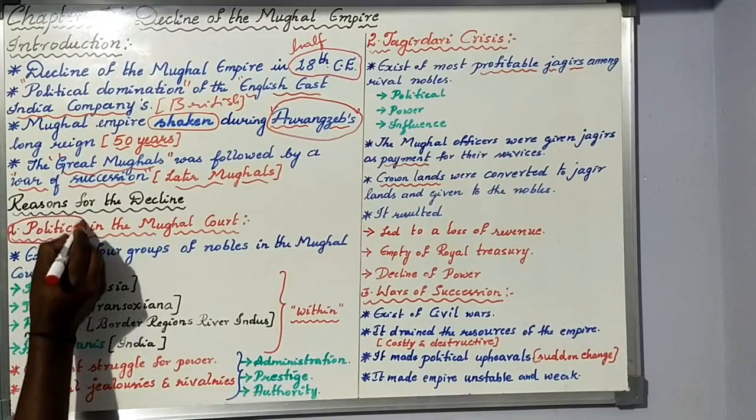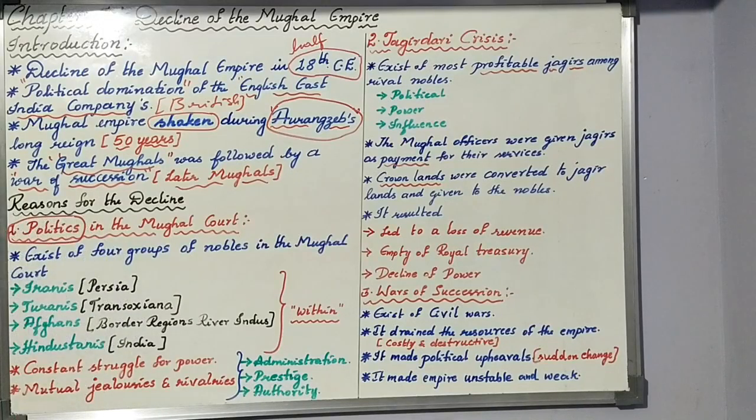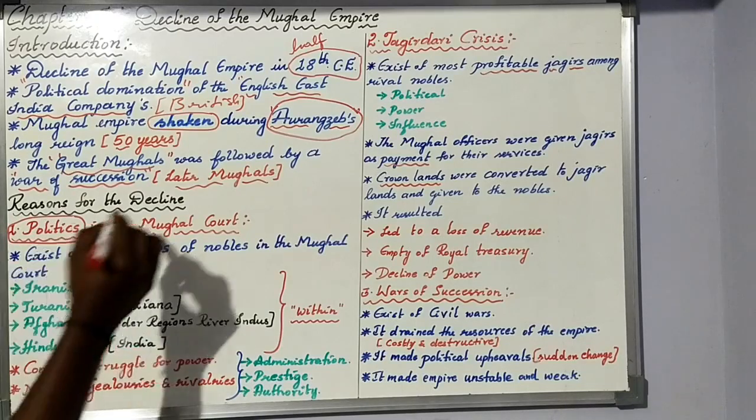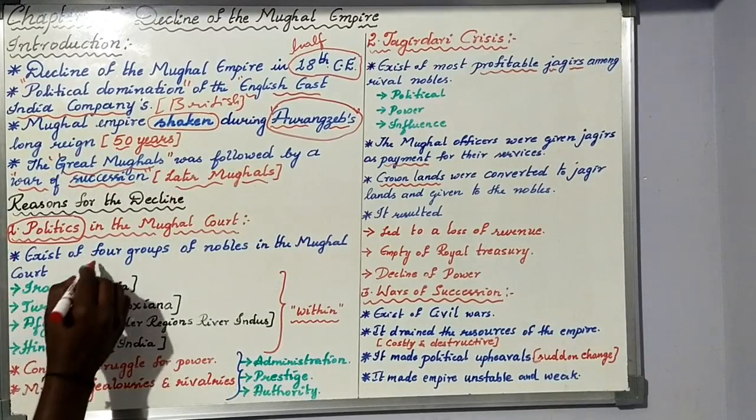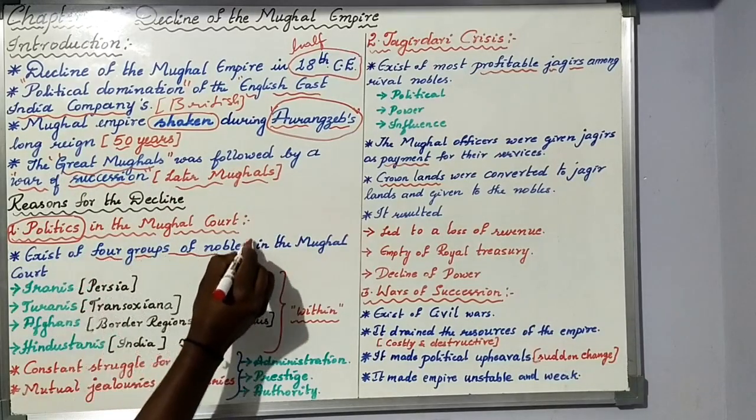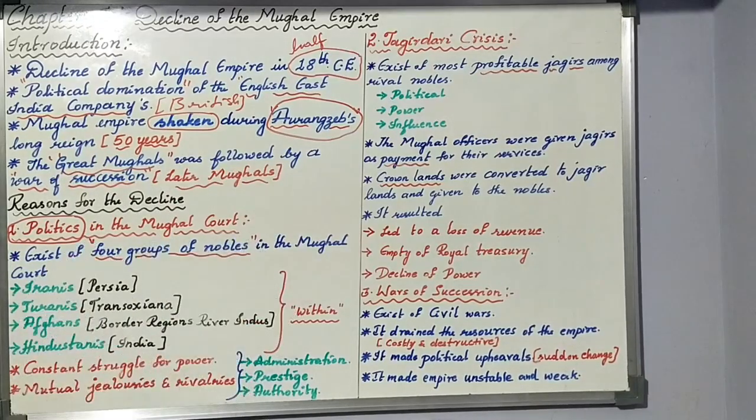Politics means, I hope everybody knows, a way of rule. During the time of the later Mughals, how was the system of political rule in the Mughal court? If you see, it was classified based on 4 groups of nobles. You know nobles, mantris. They are the people who always play an important role in the kingdom. If there is a king, to the king there should be mantris and mahamantris. Like that, for an Islamic kingdom, the nobles.